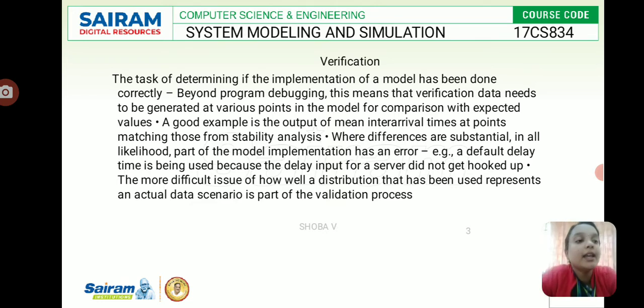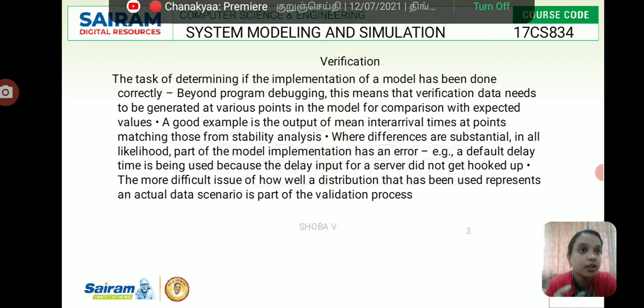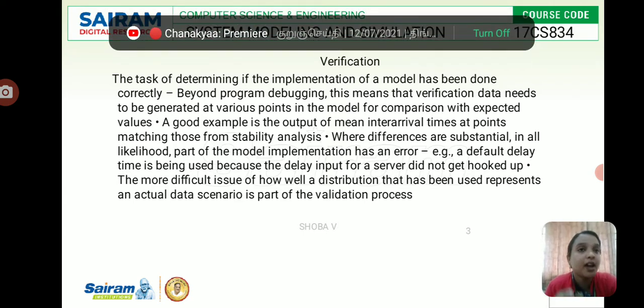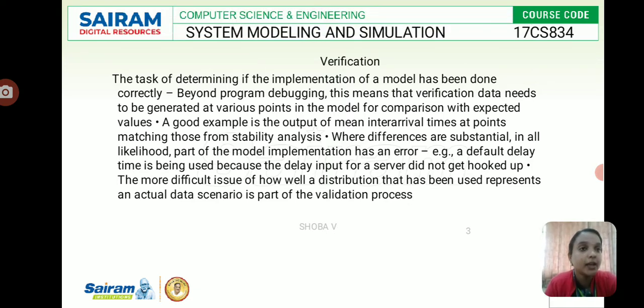One more technique is to determine the representative output of the simulation model, that is, determine how close the simulation output is to the real system output. Comparison can be performed using the Turing test, which presents the data in the system format and can be evaluated by experts only. Statistical methods can also be used to compare the model output with the real system output. This is also one of the techniques.